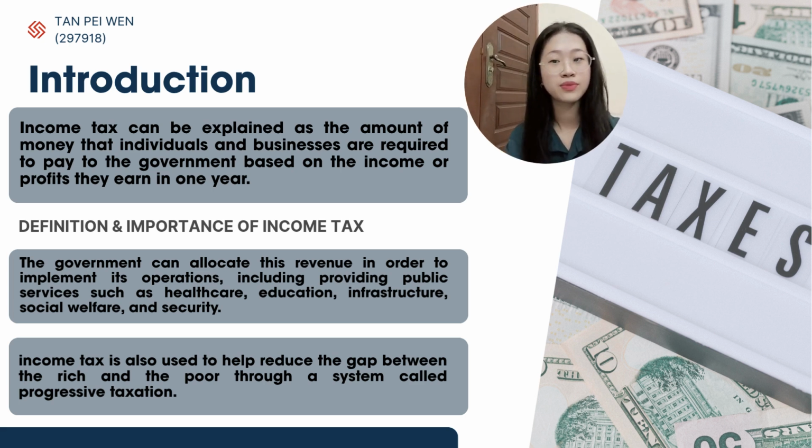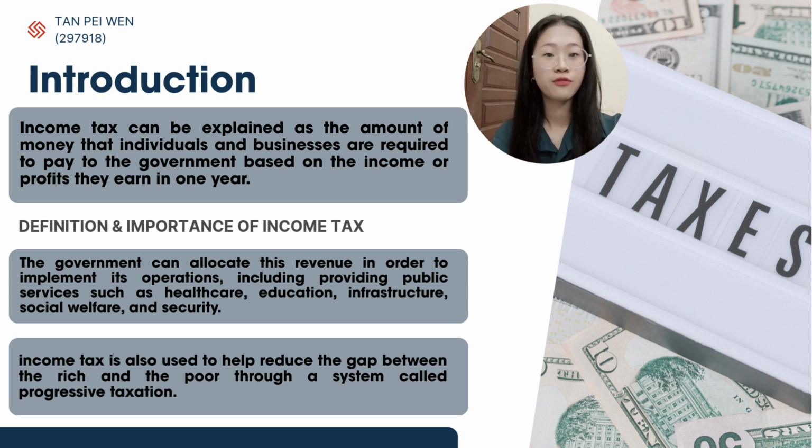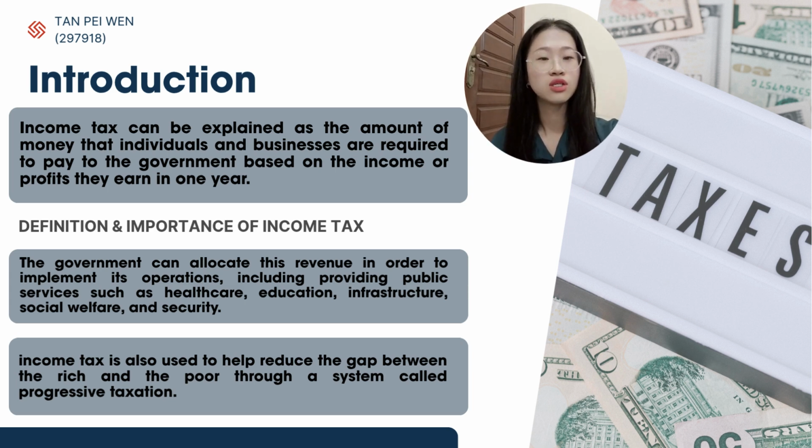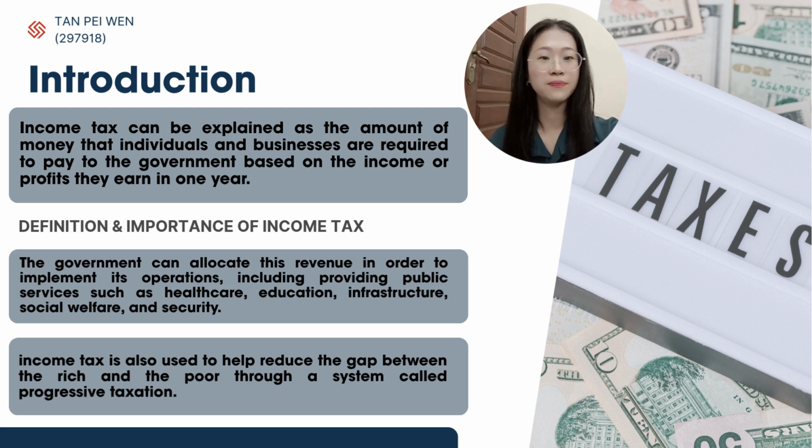The main purpose of income tax is to establish a stable and dependable income stream for the government. The government can allocate this revenue in order to implement its operations, including providing public services such as healthcare, education, infrastructure, social welfare, and security. Without income tax, the government would lack the required funds to maintain essential services and enhance national development.